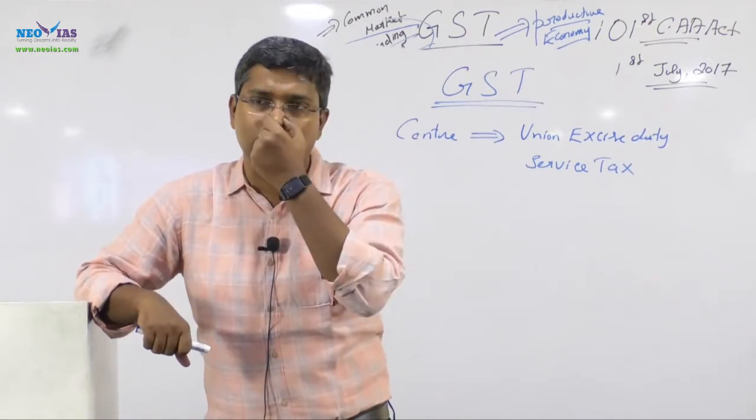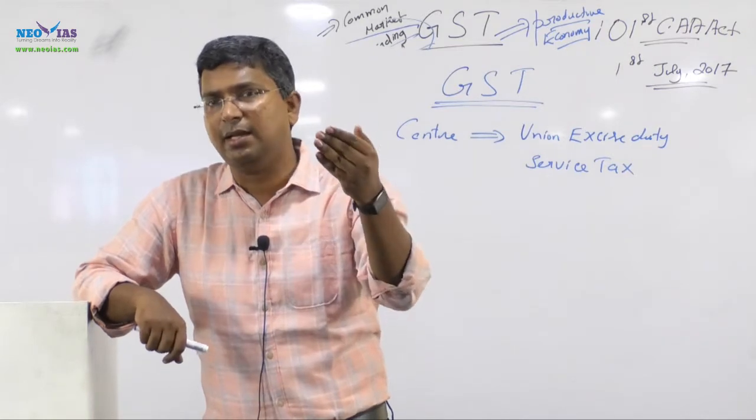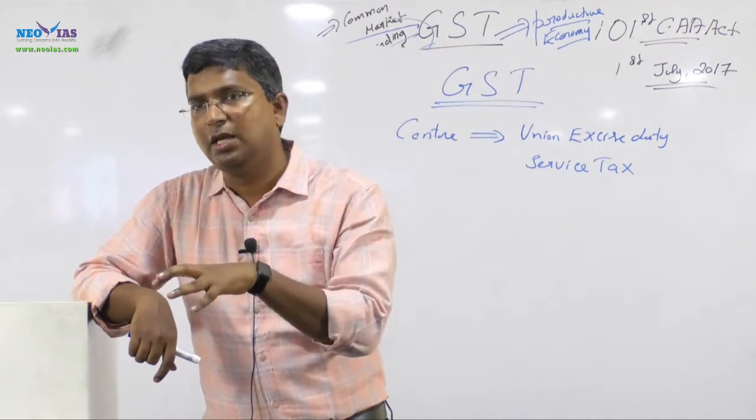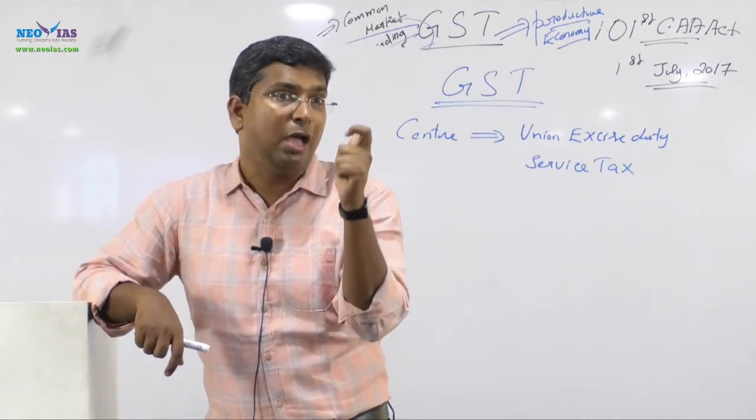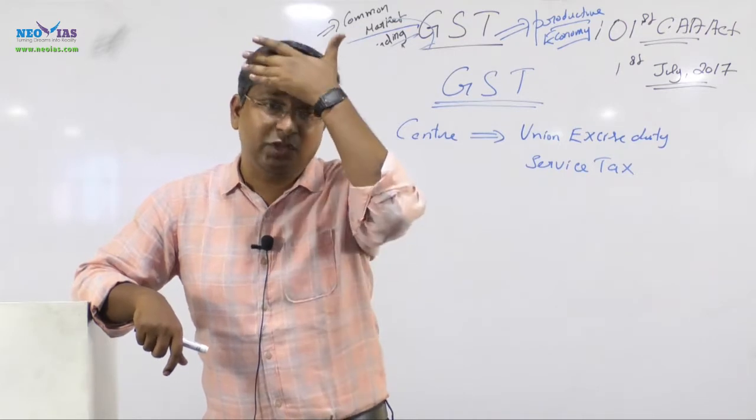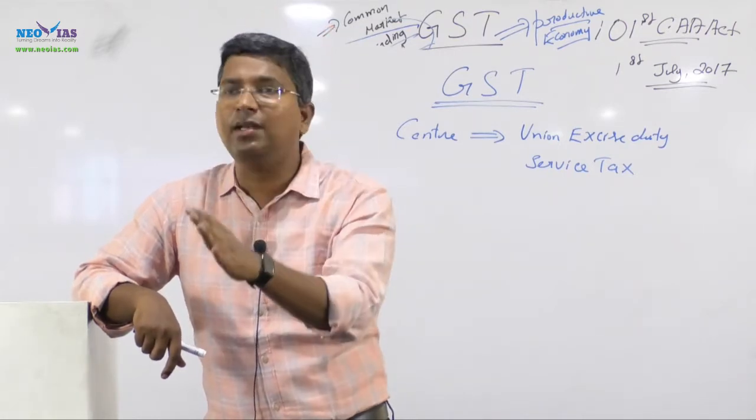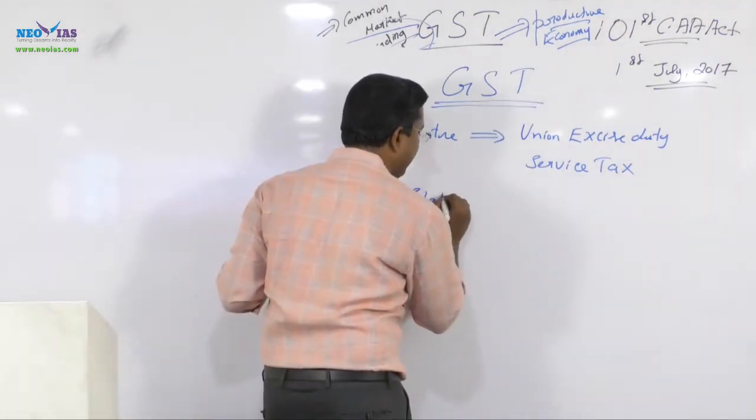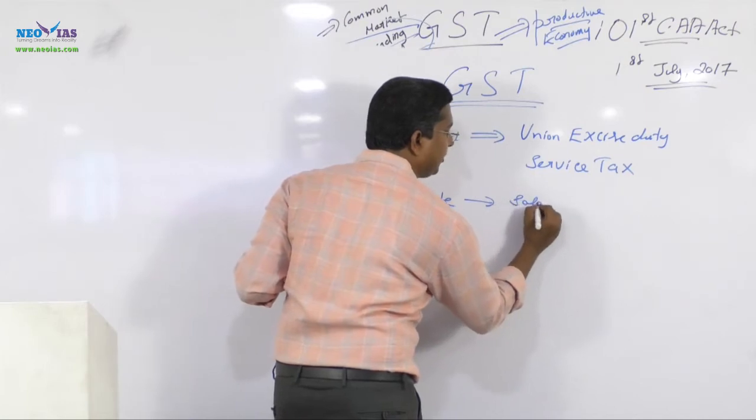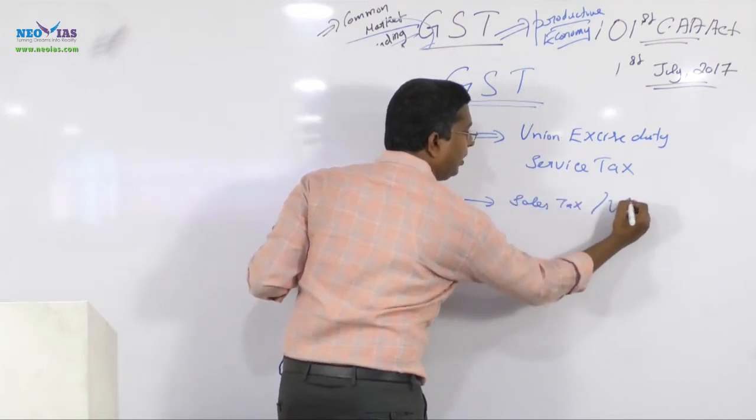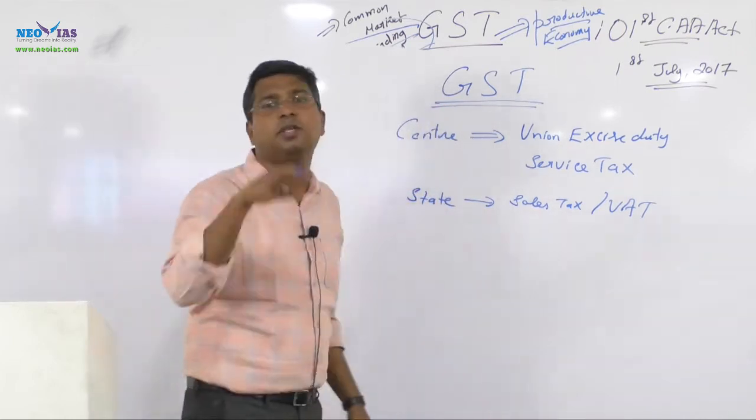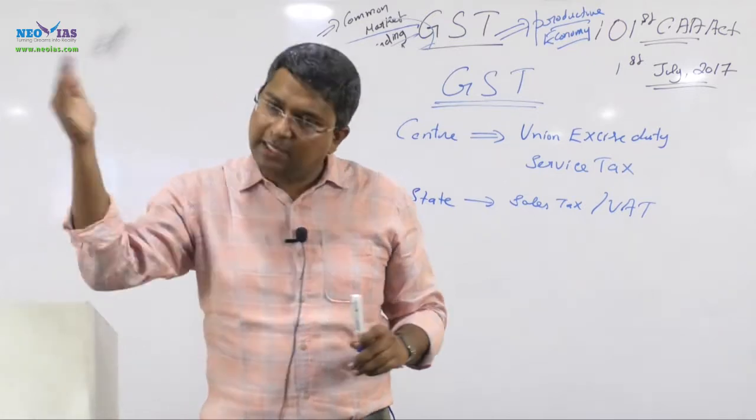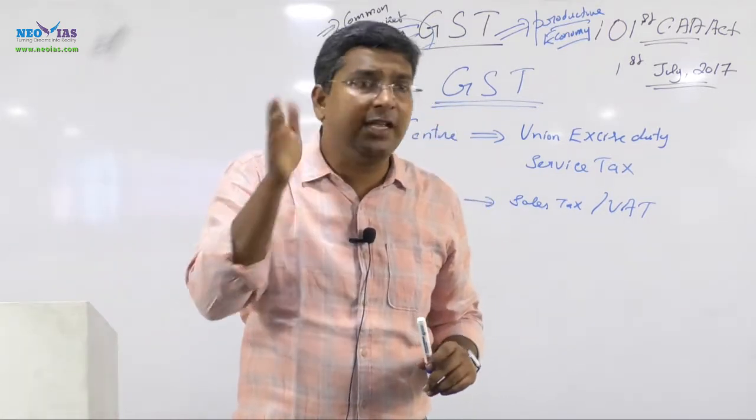Service tax and union excise duty will be, and there are additional taxes like additional excise duty, etc. Small taxes will be subsumed under it. There are other taxes also, but these are the two major indirect taxes which will be subsumed under goods and service tax. At the state level, the sales tax or VAT will also be subsumed under the goods and service tax, and then other minor taxes are there like entertainment tax.